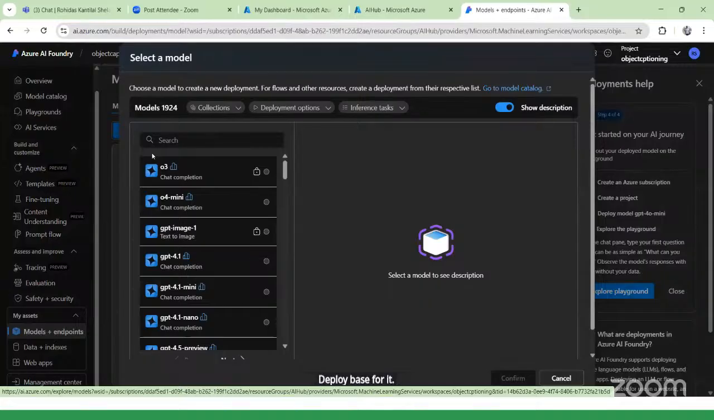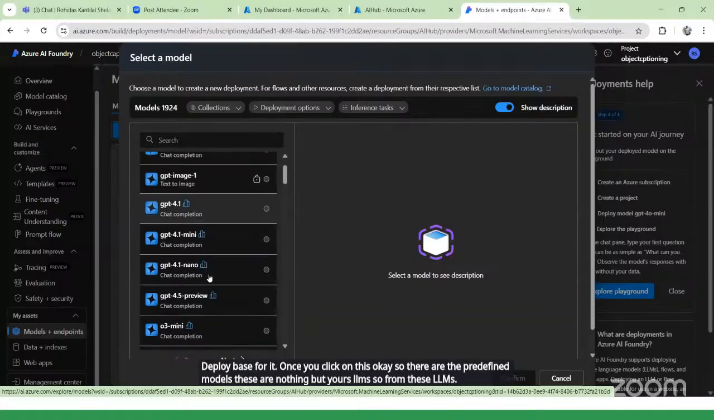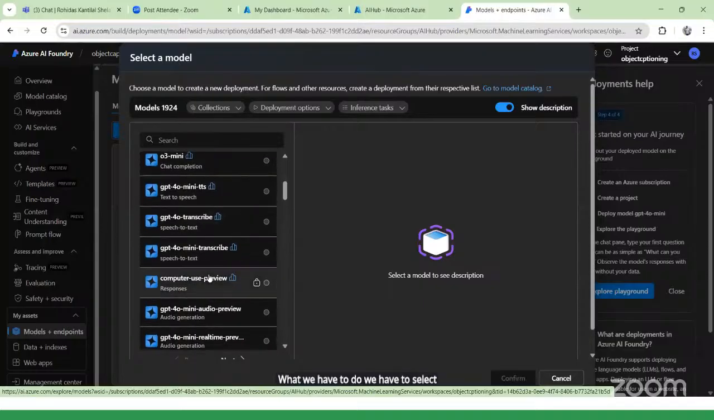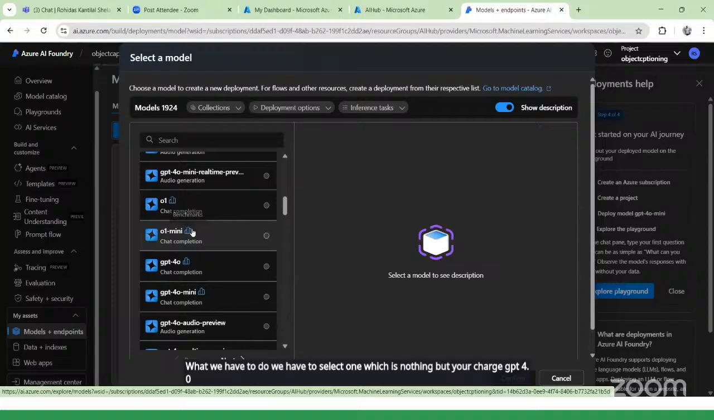Once you click on this, there are the predefined models. These are nothing but your LLMs. From these LLMs, we have to select one, which is nothing but ChatGPT 4.0. This way. So what have we done?